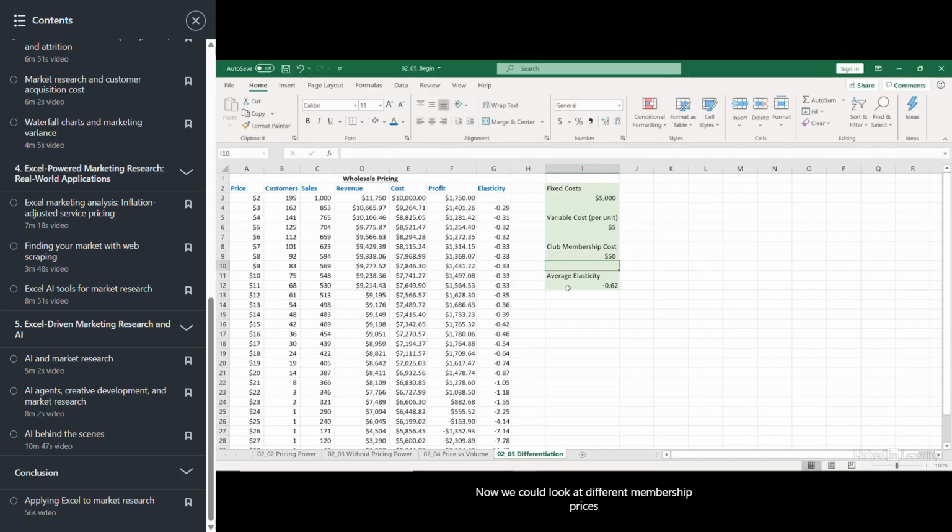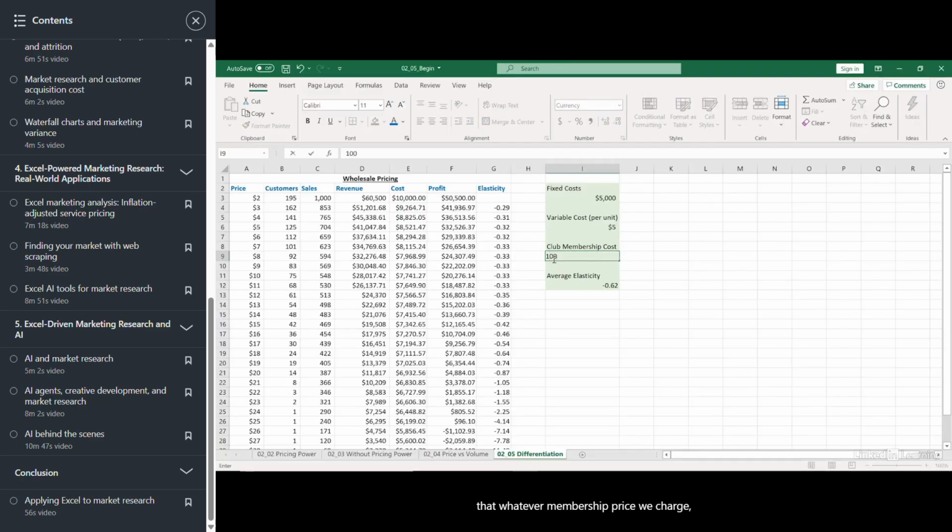Now, we could look at different membership prices and try to maximize what that profitability might be based on those membership prices. What we would need to do, though, is model how the number of customers changes based on the membership cost in question, which we haven't done here. So we want to keep in mind that whatever membership price we charge, the number of customers that we get is going to be based on that.